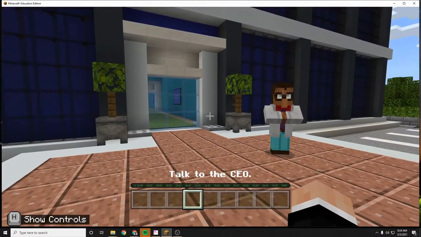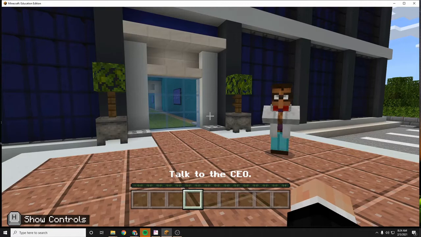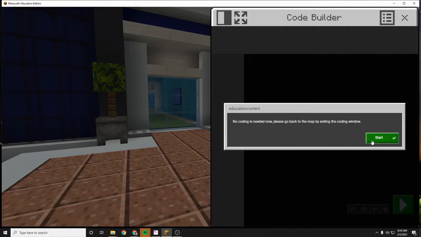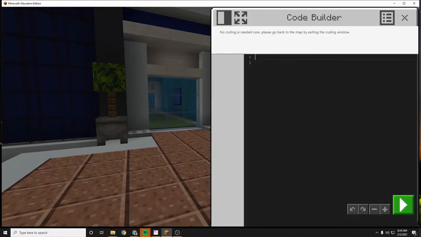Okay, so in order to get into the coding window, I'm going to push C. This is different from the MakeCode that we've been using before because this is text-based coding. I don't have any blocks to type in right now. So in Python, you actually have to type in your code. Now, I'm going to make this bigger so we can see a little bit better. So we're just going to use one basic command today, and we have a couple of things to talk about.